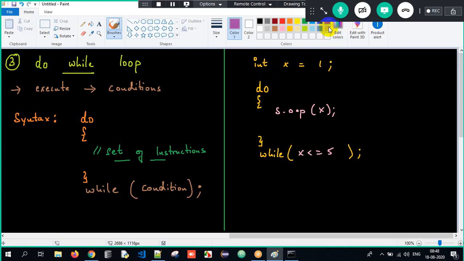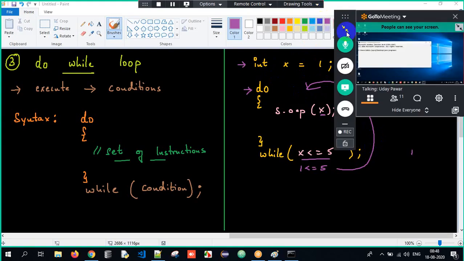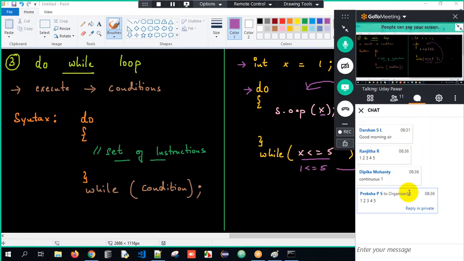Now can you tell me what will be the output? Sir, x value is 1, sir. Very good. Now the control comes here, it does something, sir. It prints x value, sir. 1 will get printed, sir. After that, while loop, sir. Is 1 lesser than or equal to 5, sir? Yes, sir, it's true. The control will go back, sir. So keeping that in mind, can you all tell me what will be the output here? Think and tell me at least now. I got a couple of correct answers as well, but I want the output for now. What will be the output now?